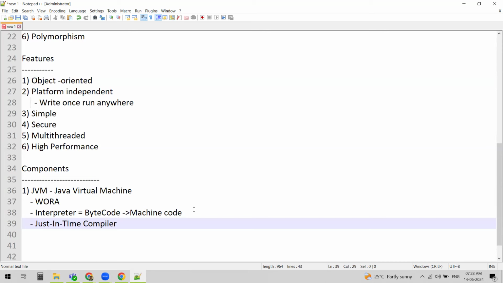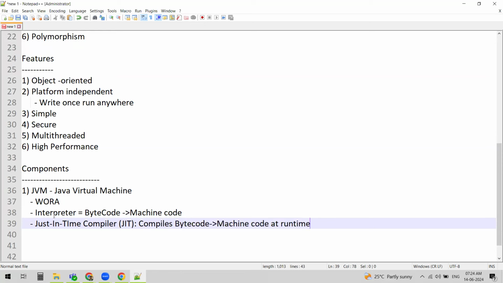This saves a lot of time, and it is responsible for performance optimization as well, because it is doing this conversion at runtime. We call this JIT. What the just-in-time compiler does is compile bytecode to machine code at runtime.